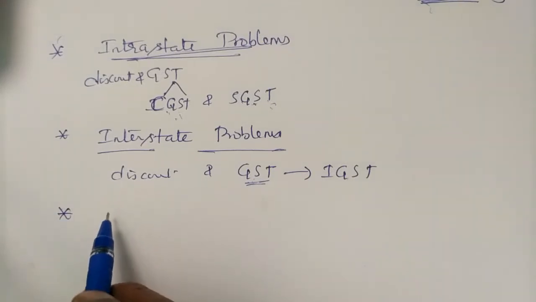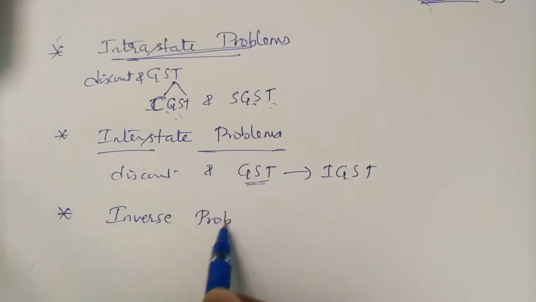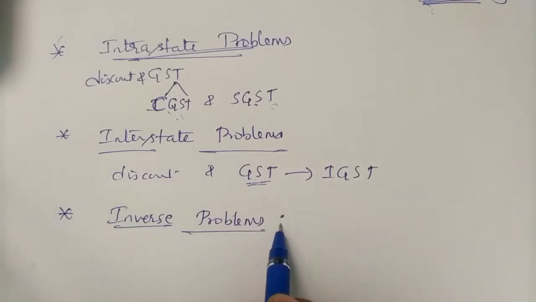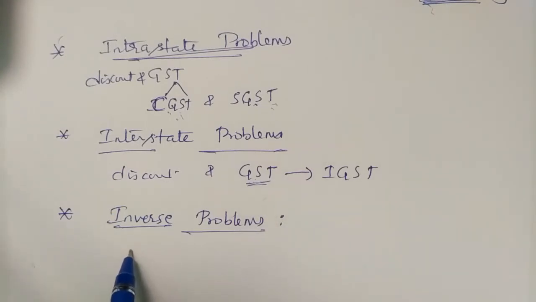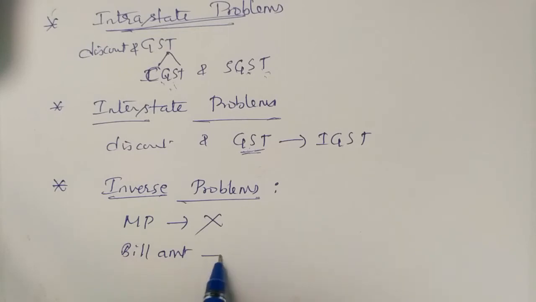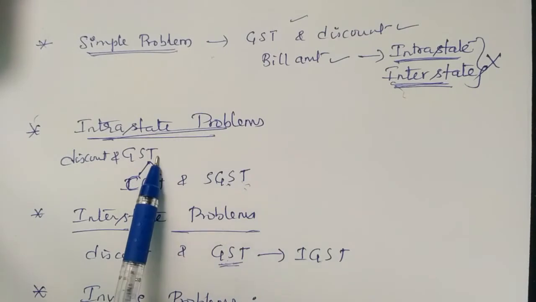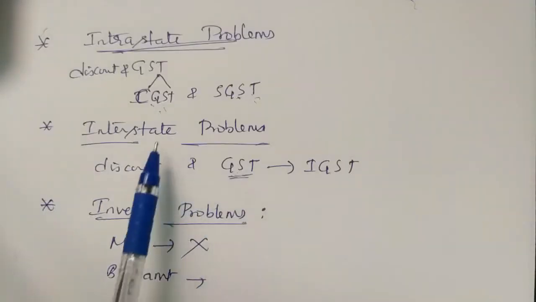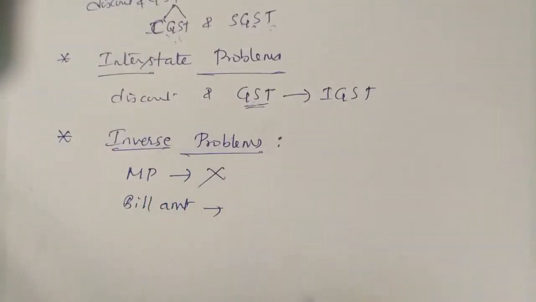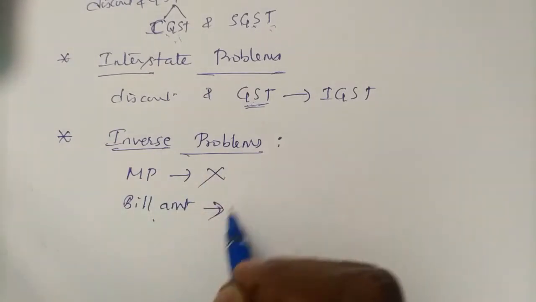The fourth type of problem, a very rare case, is the inverse case. In inverse cases, usually the marked price they won't give, directly they'll give the bill amount. In the first three cases, marked prices are there and we find GST and bill amount. But in inverse cases, the marked price is not given, directly the bill amount is given. So you have to get the marked price from the bill amount, and that is called inverse cases.